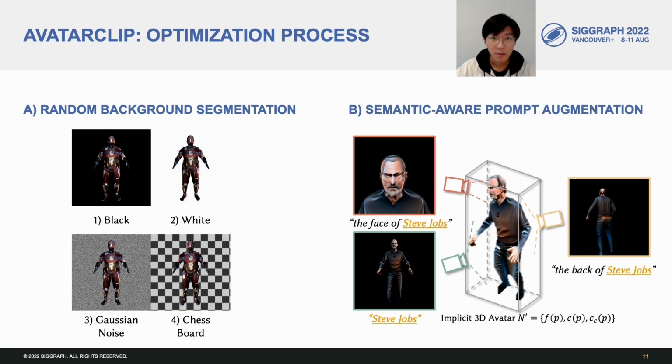The second one is semantic-aware prompt augmentation. This is to further improve the quality of certain parts of the avatar, like faces.